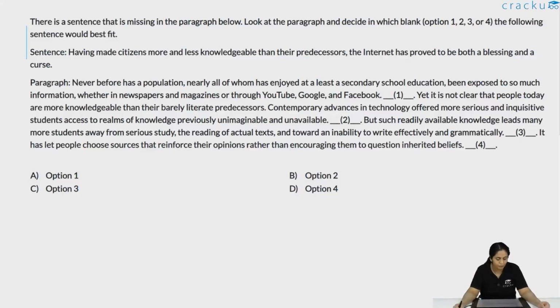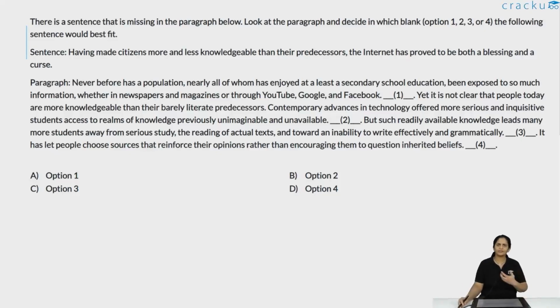Never before has a population, nearly all of whom has enjoyed at least a secondary school education, been exposed to so much information, whether in newspapers and magazines or through YouTube, Google and Facebook. Yet it is not clear that people today are more knowledgeable than their barely literate predecessors. Contemporary advances in technology offered more serious and inquisitive students access to realms of knowledge previously unimaginable and unavailable. But such readily available knowledge leads many more students away from serious study, the reading of actual text, and towards an inability to write effectively and grammatically. It has led people to choose sources that reinforce their opinions rather than encouraging them to question inherited beliefs.